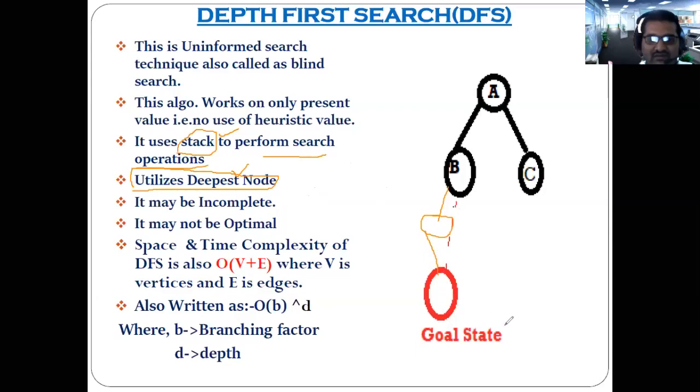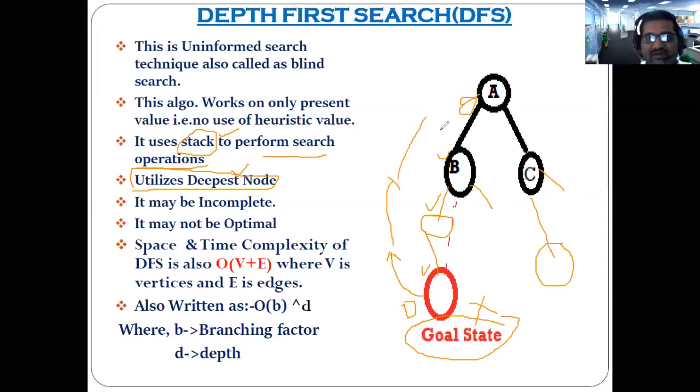I have written here the goal state, but consider this is not the goal state. The goal state is somewhere else. Here is one more child, and here is also one more child. So when the searching starts from this point, then this point, this node, this is nothing but the deepest node. Yes or no?